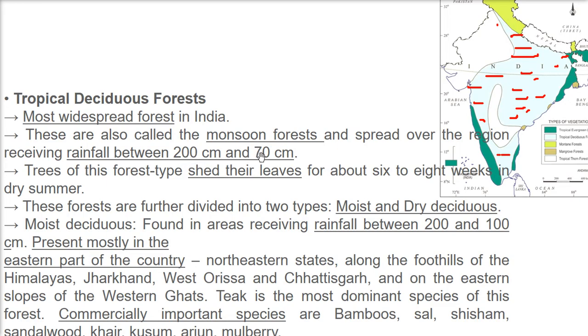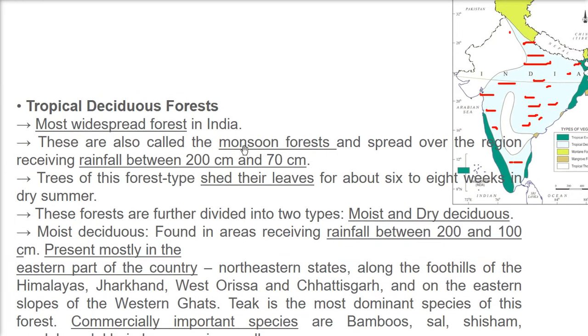And how much do they get? Around 200 to 70 centimeter of rainfall annually. Now the most important thing, deciduous means shedding the leaf. So trees of these forests shed their leaves for about 6 to 8 weeks when it is quite a high dry summer.